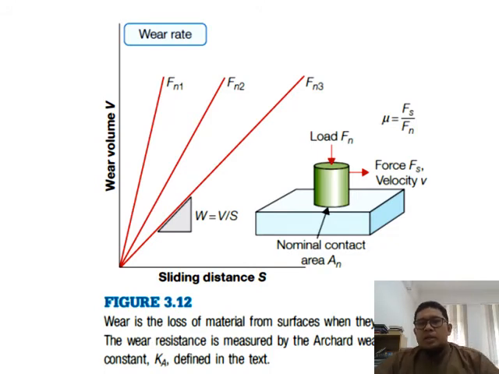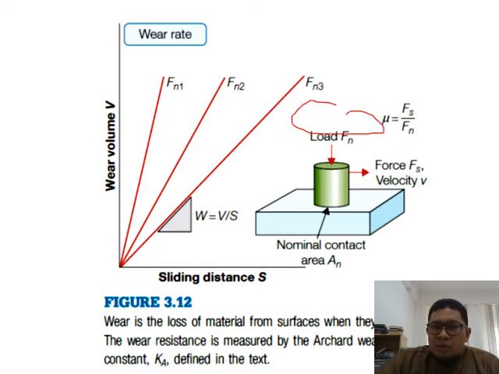So over here, when you increase the amount of load on the pin, you will increase the wear volume, but you decrease the sliding distance. If you decrease the load applied on the pin, then the sliding distance needed to gain as much wear volume is longer.